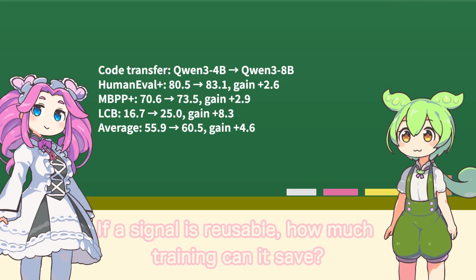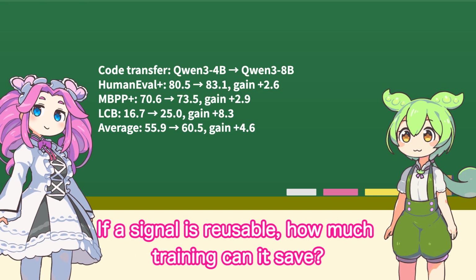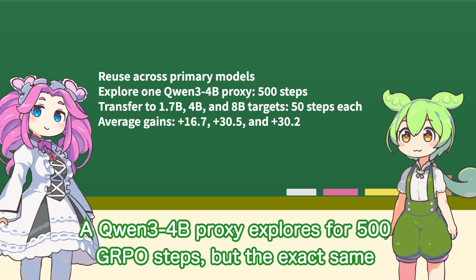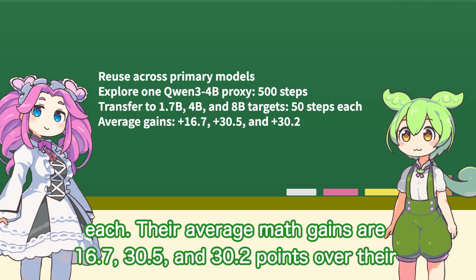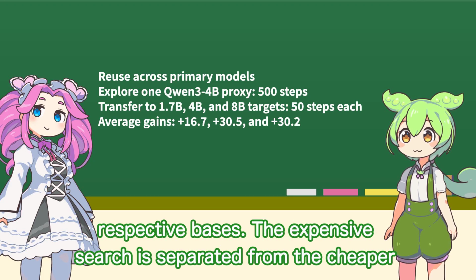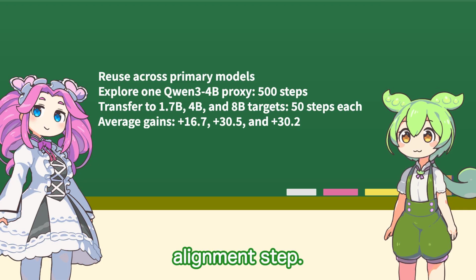If a signal is reusable, how much training can it save? A Qwen3 4B proxy explores for 500 GRPO steps, but the exact same signal improves 1.7B, 4B, and 8B primary models in 50 transfer steps each. Their average math gains are 16.7, 30.5, and 30.2 points over their respective bases. The expensive search is separated from the cheaper alignment step.